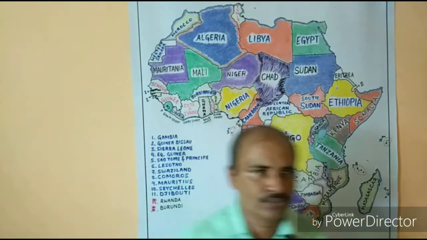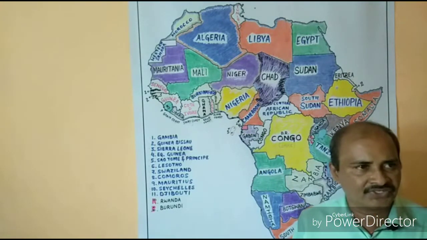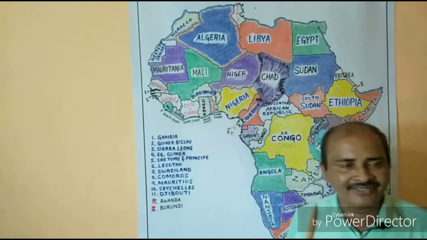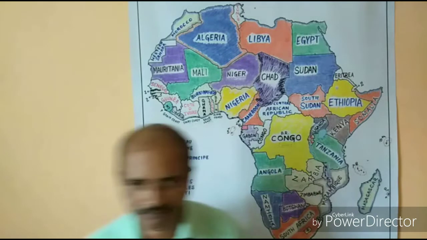Now we will discuss some African capital cities which are port cities, like Ghana's capital Accra, Algiers, Abidjan, Cape Town, Bissau, Dakar, Djibouti. Clear now? Then Conakry, Freetown, Lome, Libreville, Luanda, Mogadishu, Maputo, Port Louis, and the same way Tripoli, Tunis. These are all the capital cities of African countries which are port cities.